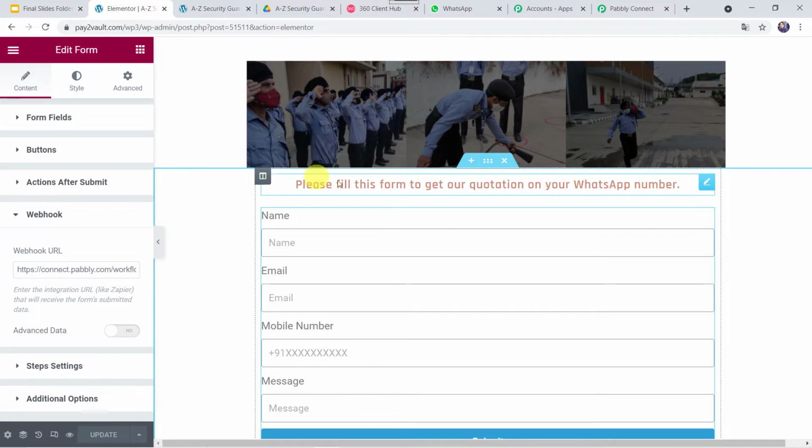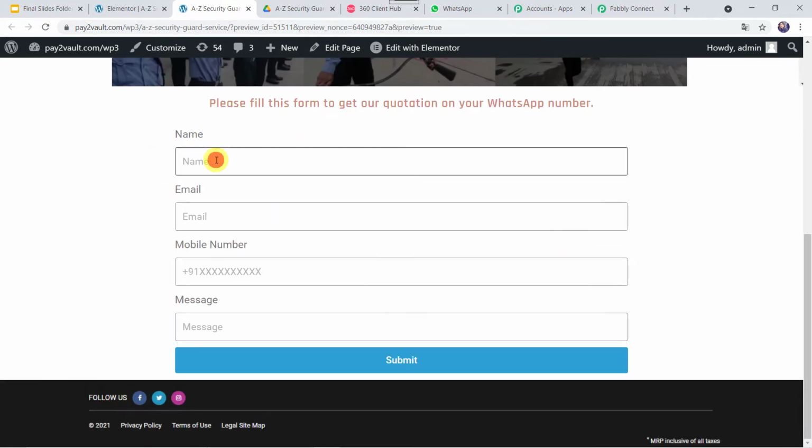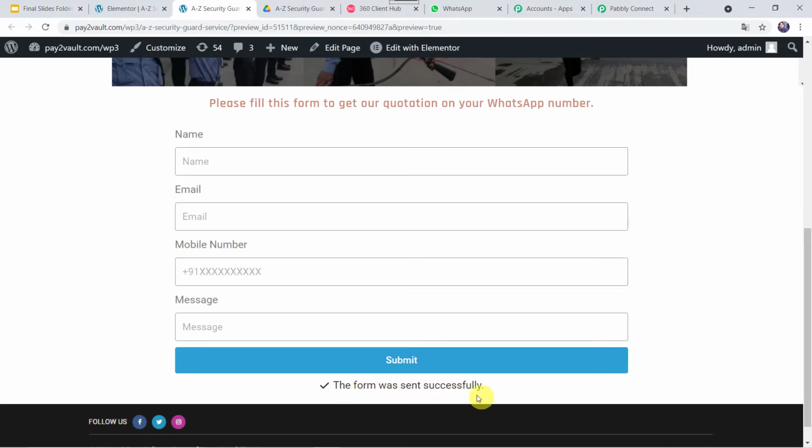Now we have to fill this particular form to capture the response. For that I'll just go to the page. Okay, and here I'm just going to give the name as Shikha Arya, her email address as shikhaarya25@gmail.com. I'll just give her mobile number and the message, please share the quotation. Okay, and now let's click on submit. The form was sent successfully.